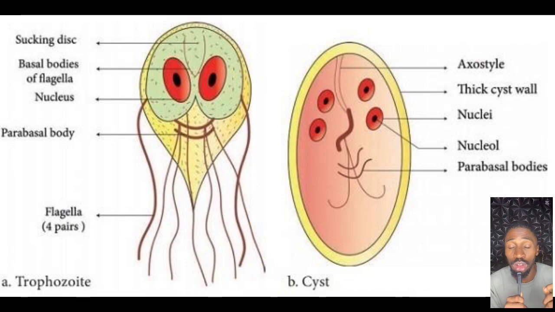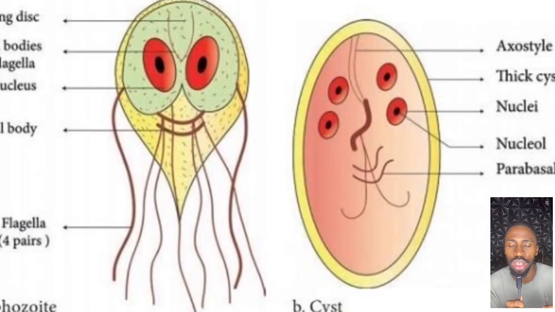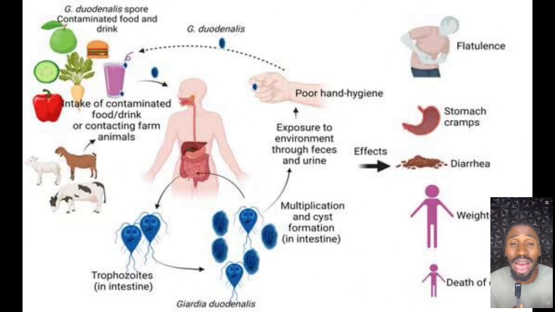So we have talked about the introduction, the taxonomic classification, and the morphology. The next is the transmission. How can it be transmitted? By exposure to this Giardia species. First of all, it might be through contaminated food and water. If a person ingests contaminated food or drinks contaminated water, it can be passed on to a healthy host.